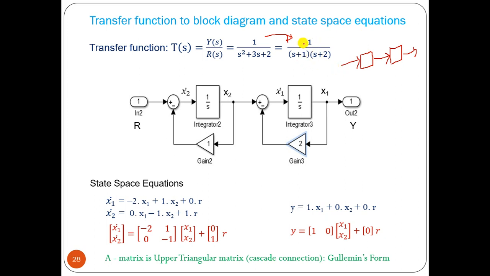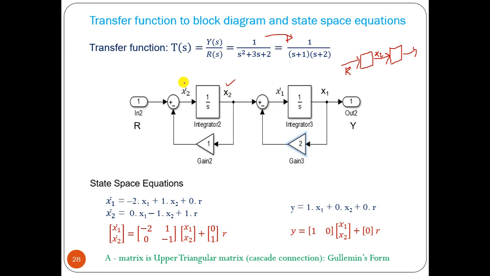If we have the 1 by s plus 1 block, we have one variable, so if you assume x2, then x2 dot will be equal to minus x2 plus input, because the input is connected to the first block. And this output x2 is connected to the input of the second block. And x1 dot, we can see, will be minus 2x1 plus x2.